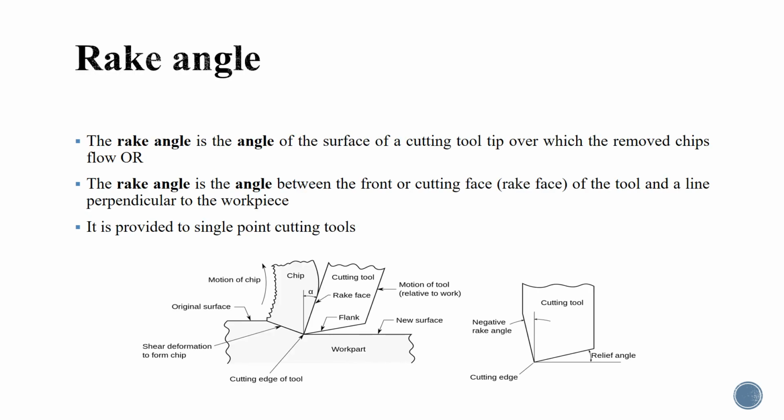What is a rake angle? The rake angle is the angle of the surface of the cutting tool tip over which the removed chip flows. Or it can be said that it is the angle between the front or cutting face, which is also called the rake face of the tool, and a line perpendicular to the workpiece, as shown in the figure below. This angle is provided to a single point cutting tool, while single point cutting tools are those tools having a single point used for cutting purposes.